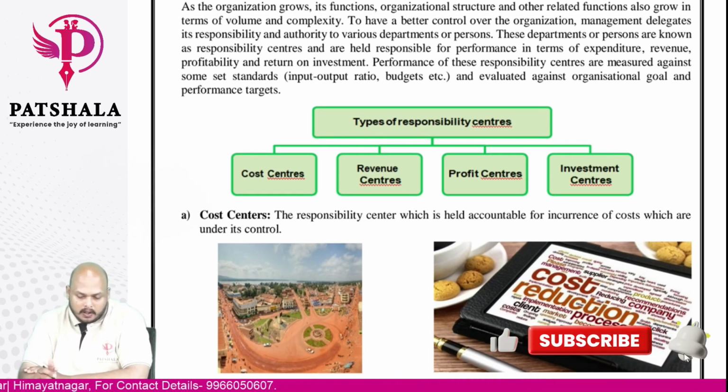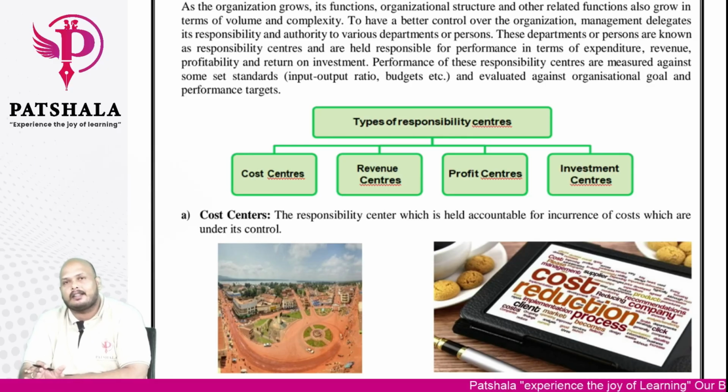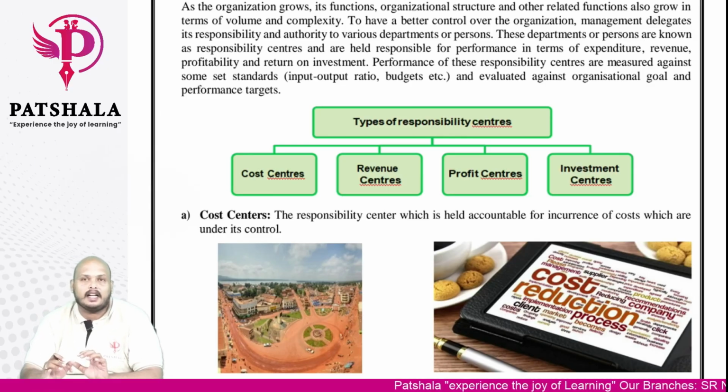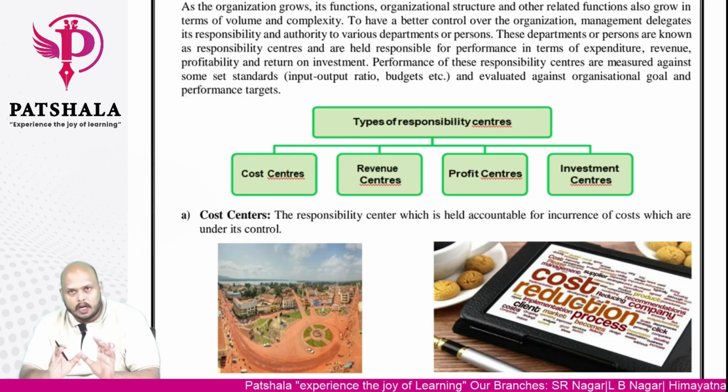Performance of these responsibility centers is measured against set standards and evaluated against organizational goals and performance targets. So these responsibility centers will be analyzed from time to time. They will set some standard, which is nothing but a target given to them. For example, this is the amount of expenditure which you have to spend.